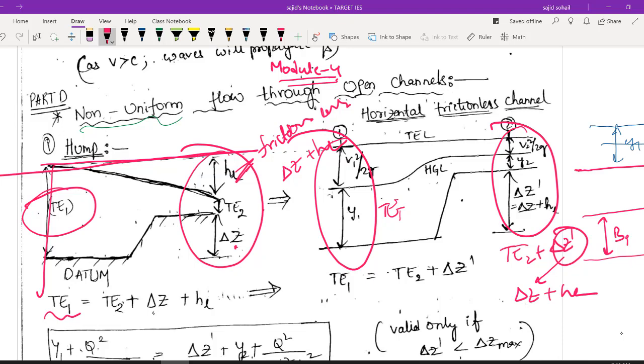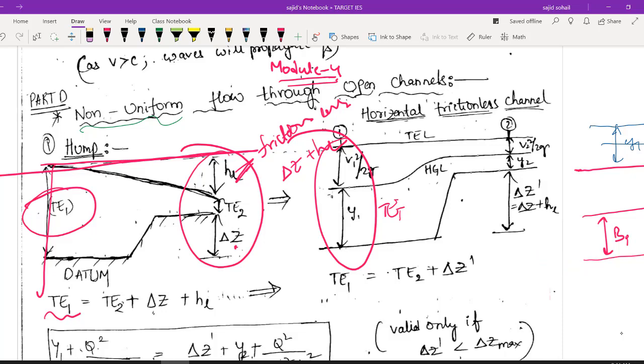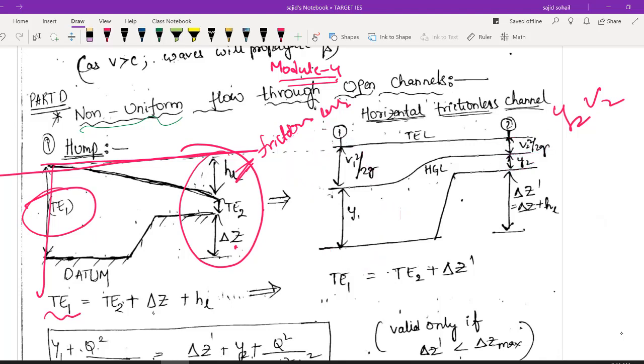I hope you got it. ये छोटा logic use करने से आपका frictional losses जो भी है वो आप ignore कर रहे हो, and it will be very much easy for you to get your y2 value, because finding out y2 and v2 is more important for us, right? तो आपको आपका y2 value मिल जाएगा and v2 value मिल जाएगा very easily. I hope you got the logic, right? Very simple.